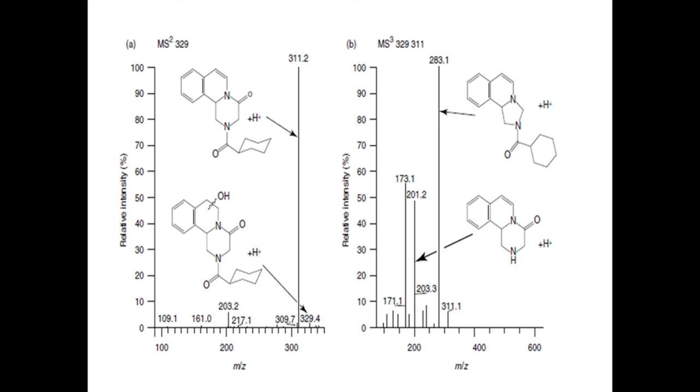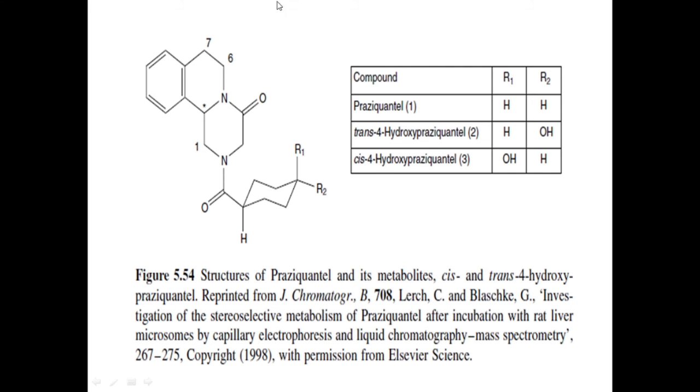That is in this figure 5.54: structure of praziquantel and its metabolites cis and trans 4-hydroxy praziquantel. This is also reprinted with permission from Elsevier Science. The compounds are: praziquantel 1, R1 = R2 = H; trans 4-hydroxy praziquantel 2, R1 = H, R2 = OH; cis 4-hydroxy praziquantel 3, R1 = OH, R2 = H.